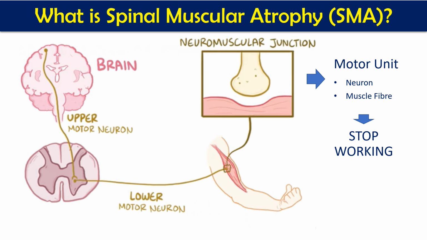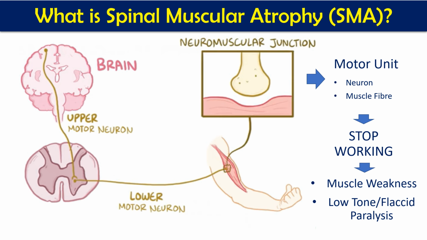In this case the motor unit stops its functions, and when it stops, we have muscle weakness, low tone, and flaccid paralysis.